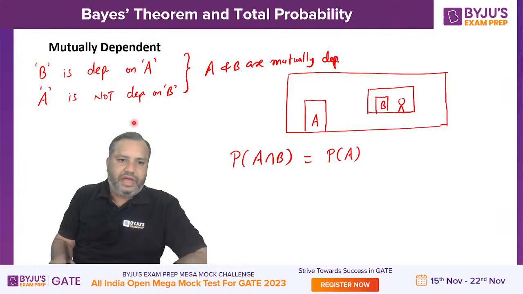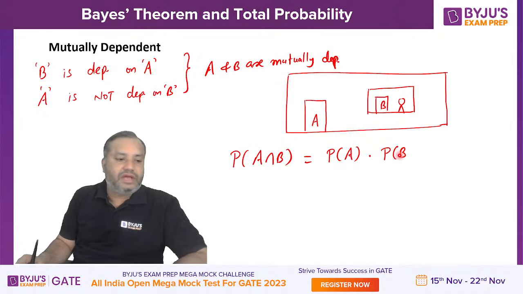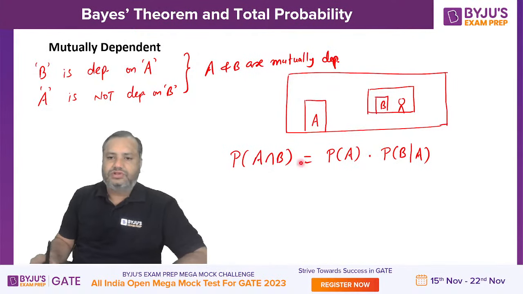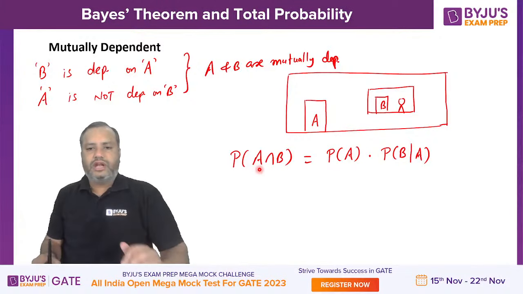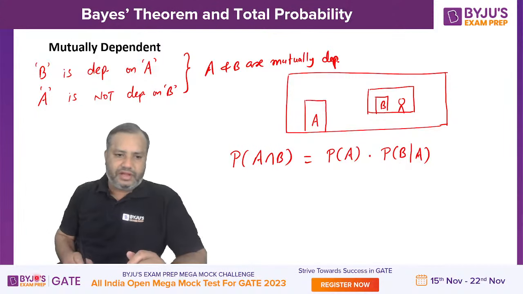Probability of A. A is the independent event. So its simple probability P of A will appear here. And then probability of B. Since B is dependent, the conditional probability of event B will appear here. How are we going to represent the conditional probability? Conditional probability of B given that A has already occurred. So this is how you write joint probability as the product of a simple probability and a conditional probability.